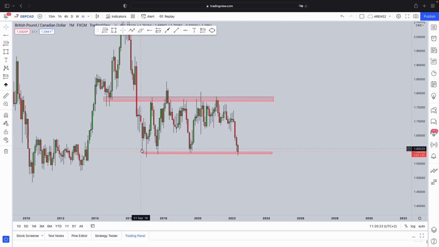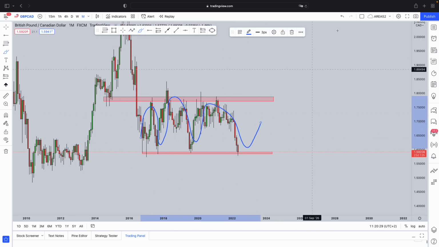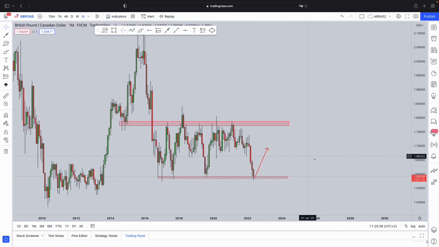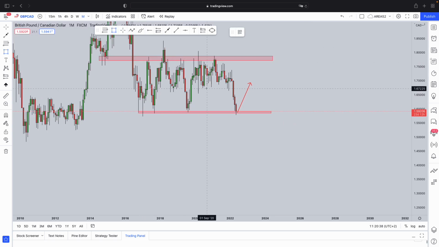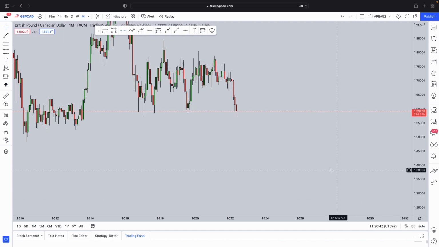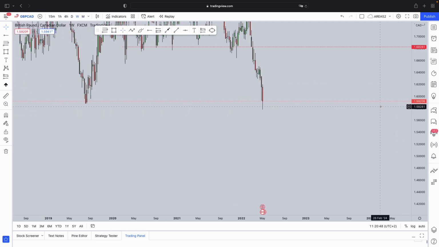This market started this consolidation in 2016 and it had been moving sideways since 2016. Now we are at this level once again, telling us that we can definitely expect that pullback to this level over here, because this level acted as a strong level of support. That support got broken and it's now acting as resistance once again. So we are going to use this as a long-term target, drop down to lower time frames and look for short-term targets in there as well.